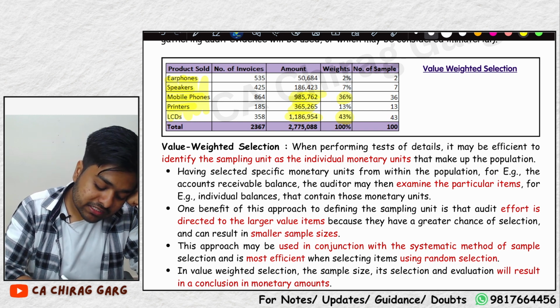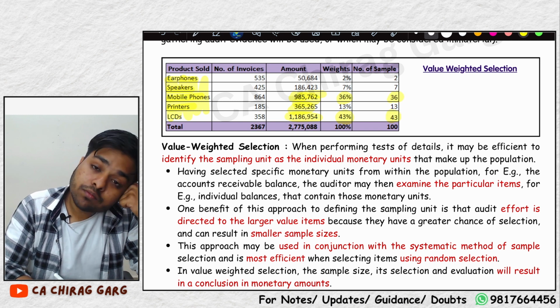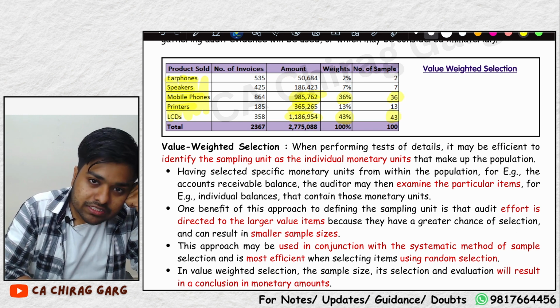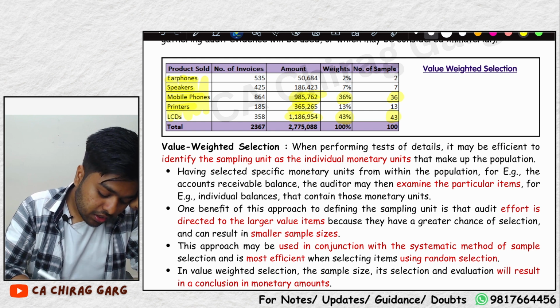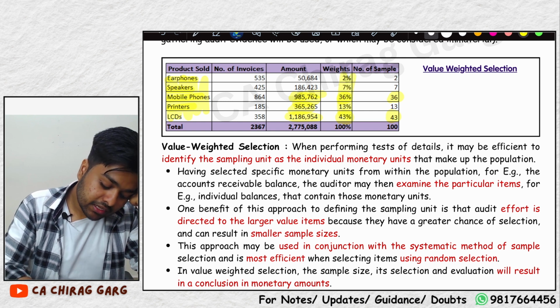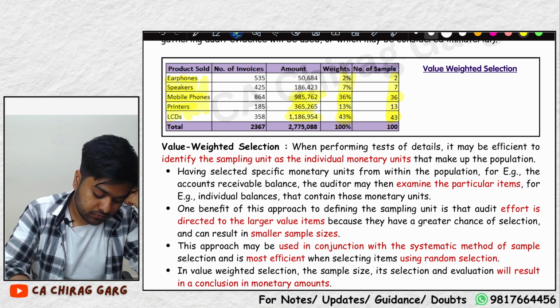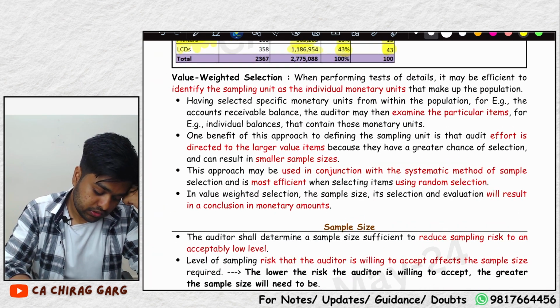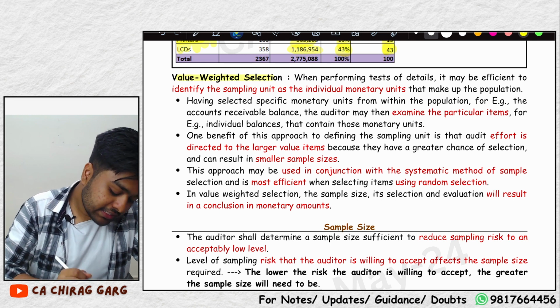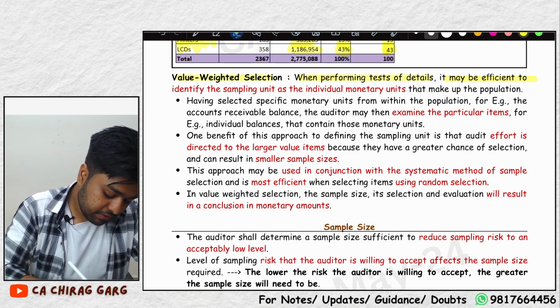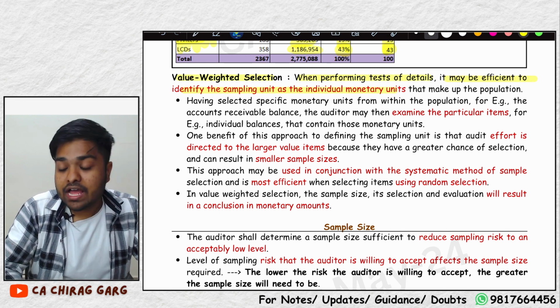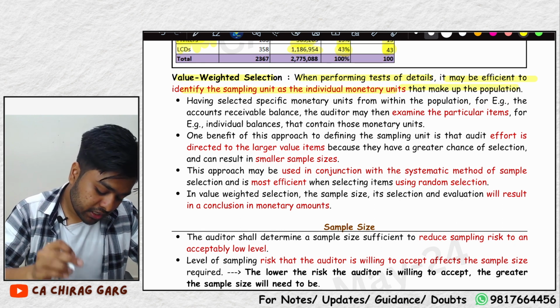Hence, the auditor takes a larger number of samples from these items. Do you understand that? Value weighted selection: we assign weights and then we choose the number of samples according to that. While performing tests of details, it may be efficient to identify the sampling unit as the monetary units that make up the population.